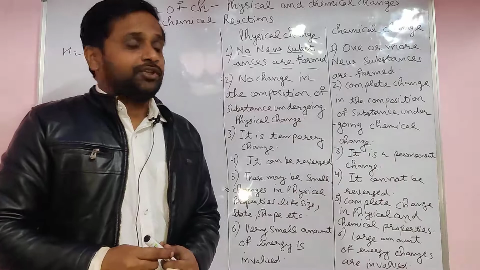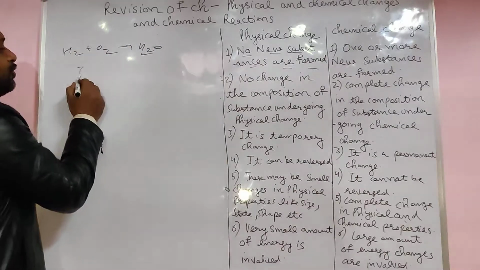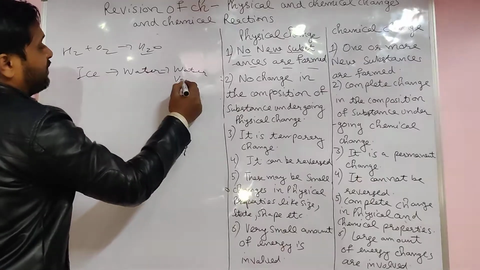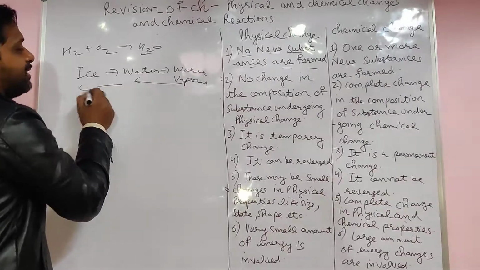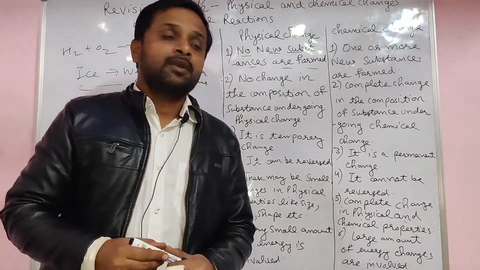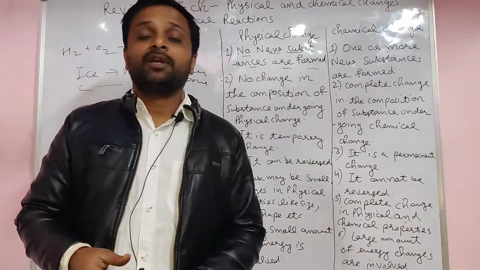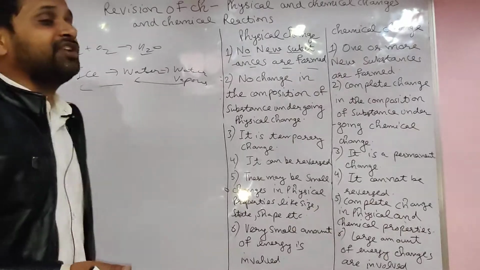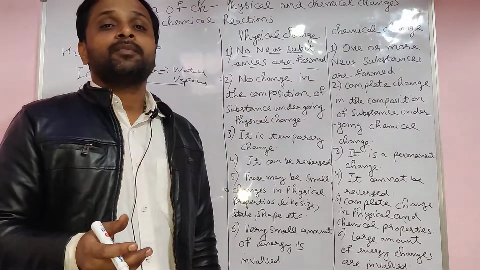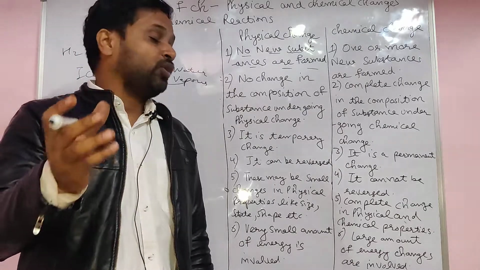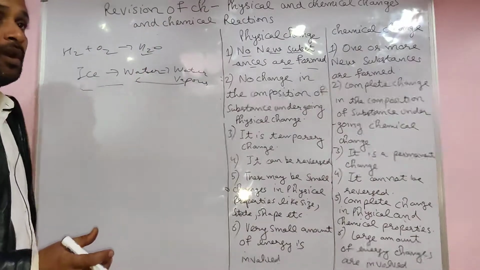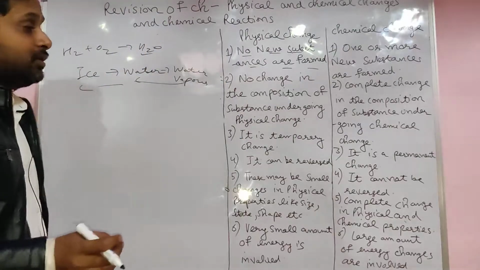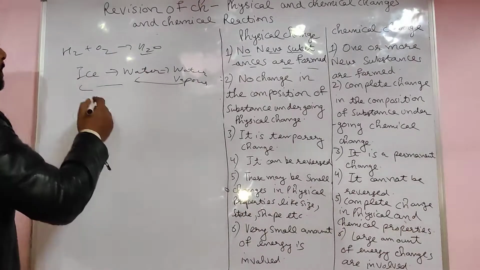Physical change is a temporary change. Temporary means when ice is converted into water, and water into water vapor, they can be converted back by changing some condition. But in chemical change, all reactions are permanent. Unable to convert the ripe mango into raw mango, unable to convert cooked food into raw food, or raw vegetables.